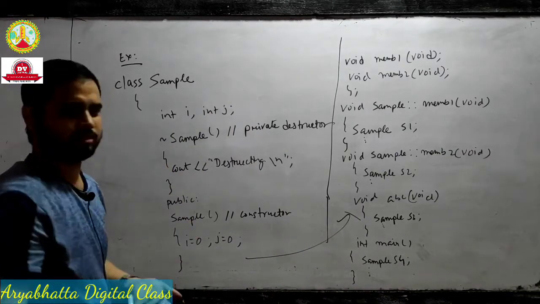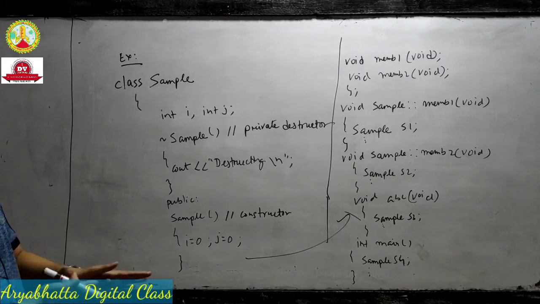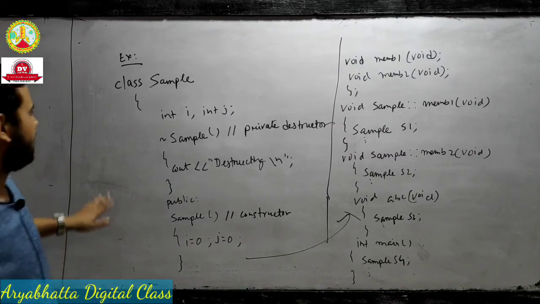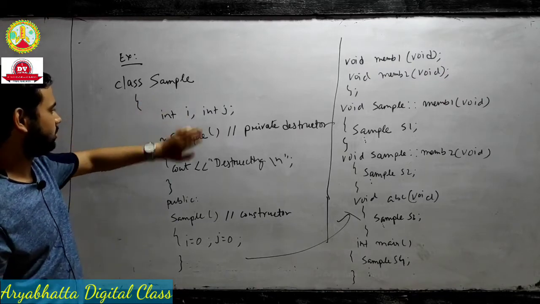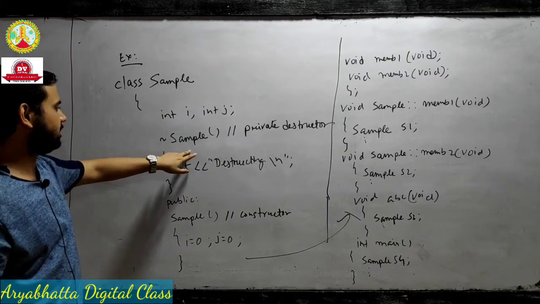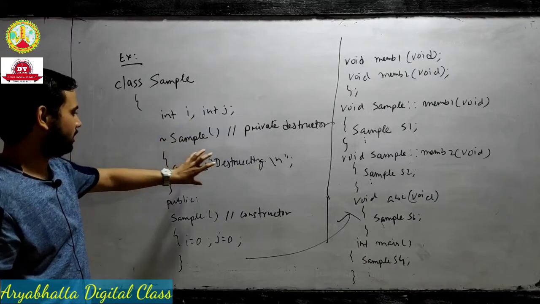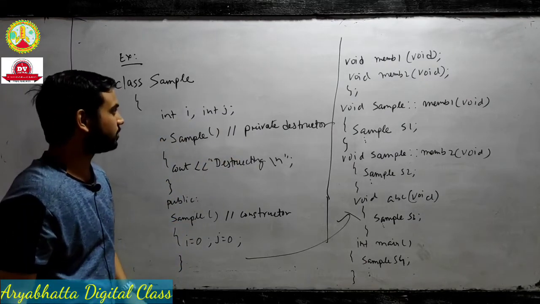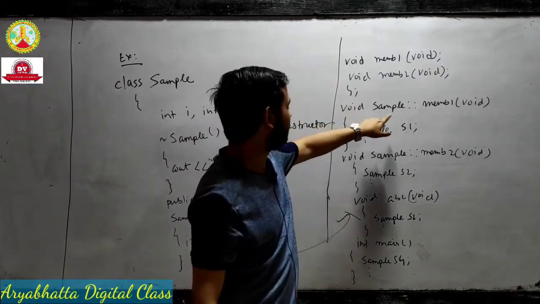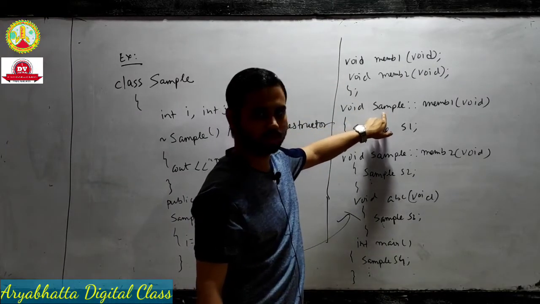In the books you have the details; I have just written the example part. The class is sample, this is the data member, and this is the actual main thing, the destructor, for destructing the object. It also takes a constructor and member functions, with the class name.